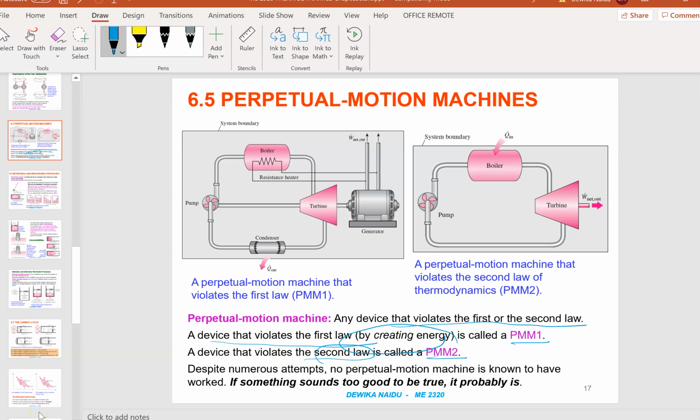There are some claims from some scientists saying that they have actually created a perpetual motion machine, but actually it does not exist.